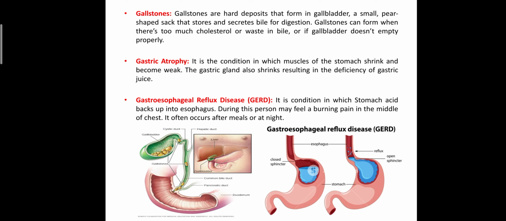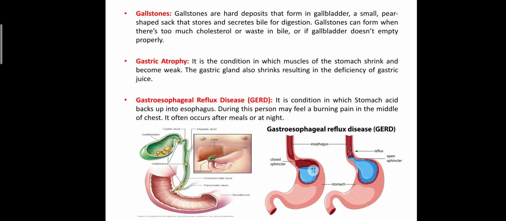Then gastric atrophy, a condition in which the muscles of the stomach shrink and become weak due to deficiency of gastric secretion, is known as gastric atrophy.